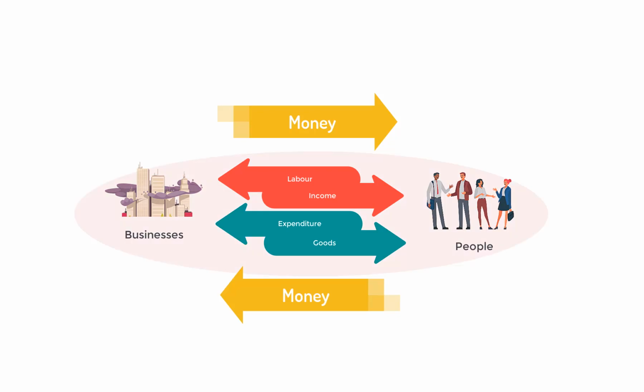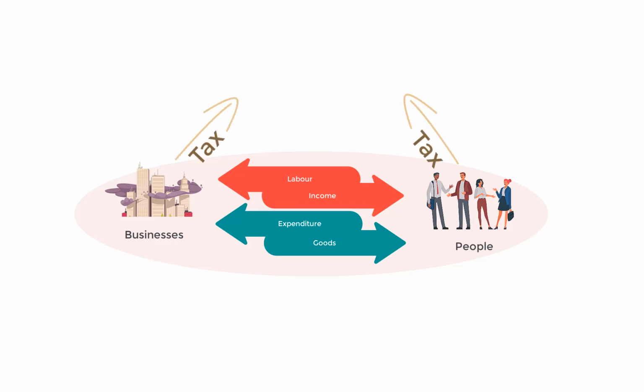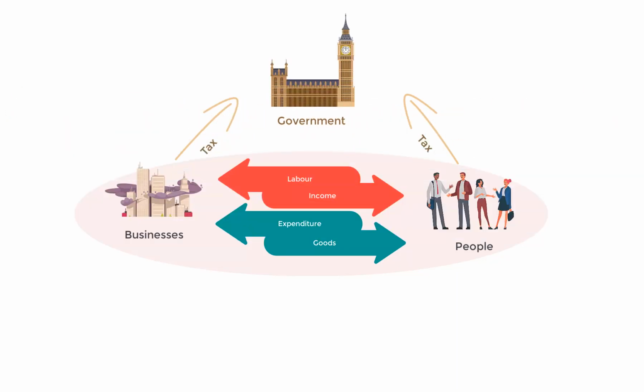Now we'll talk about the role of government as well as leakages and injections. Leakages are things that are leaving the system. So the money leaving the system. Injection is money coming into the system. So from this system of businesses and people, both pay taxes. Businesses pay things like corporation tax, people pay things like income tax to the government. This is known as a leakage because the money is leaving the system. The money that's paid in taxes has left the system, it's now gone to the government.